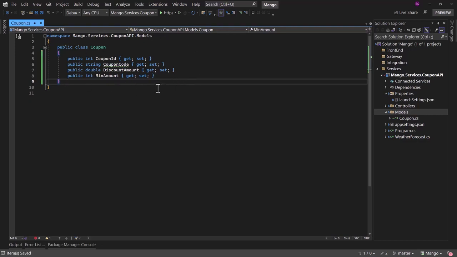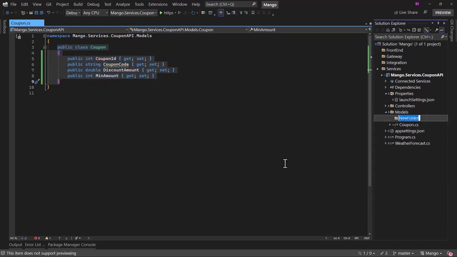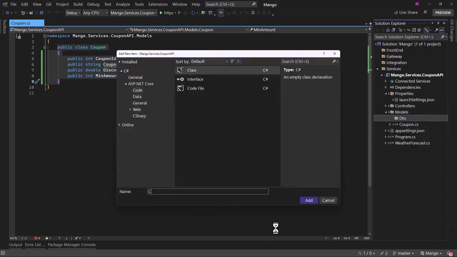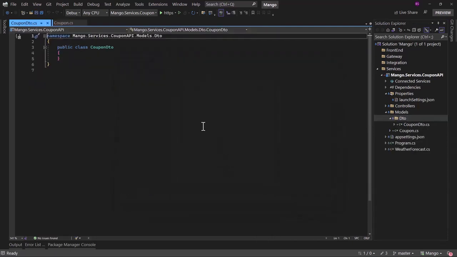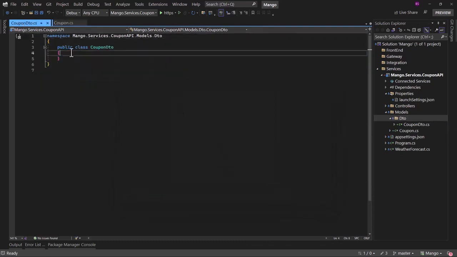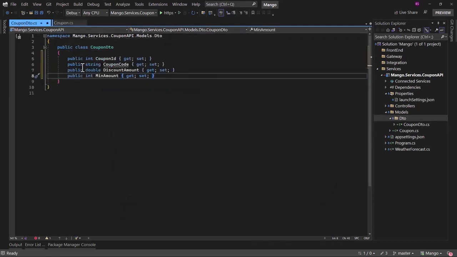Right now, to keep things simple, I am going to make the DTO and coupon class the same, but that is a common scenario that you will encounter whenever you are working with an API. In the models folder here, I will create a new folder for DTO, and in there I will add a class that will be CouponDTO. Like I said before, the properties will be the same for now, so let me copy and paste them here.